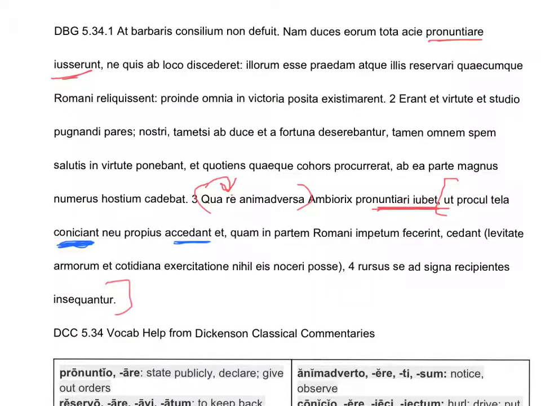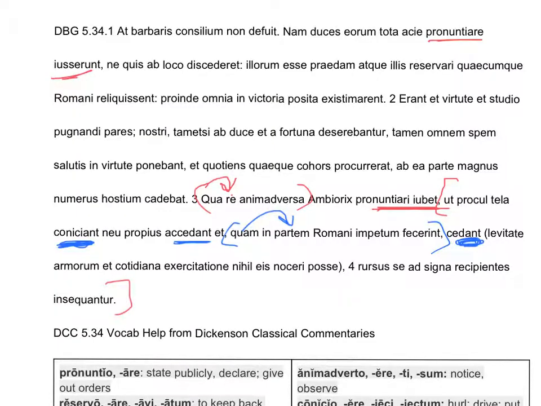And then he gives us a little relative clause here. Once again, we get a QU word acting as a demonstrative. Caesar likes to do that. Into whatever part, Romani, subject, verb, direct object, into whatever part the Romans do this, then we get another subjunctive verb. Ambiorix wants his soldiers to do this. So, he orders it to be announced that they should do this, not do this, and they should do this. And then inside this parenthetical clause, he explains why they should do this, which is really boring. We'll get to that parenthetical clause in a second.